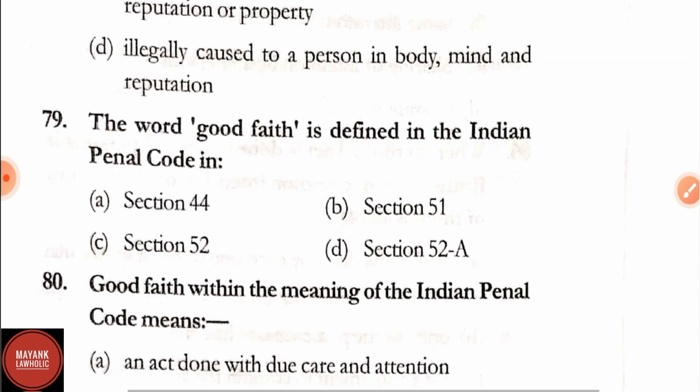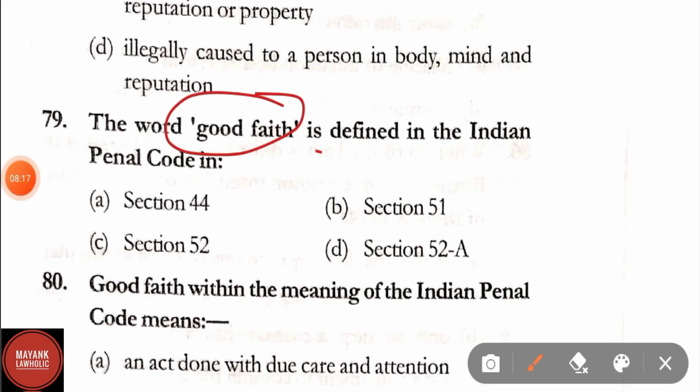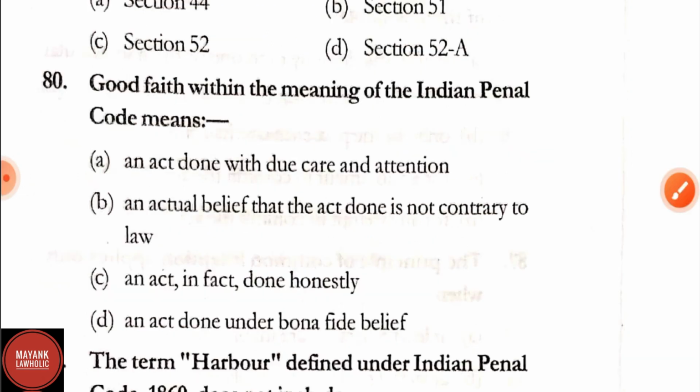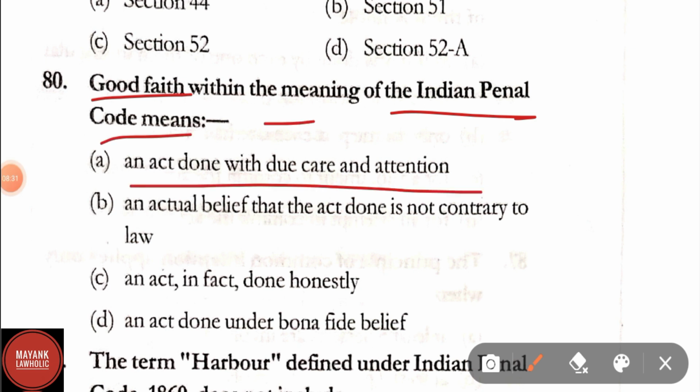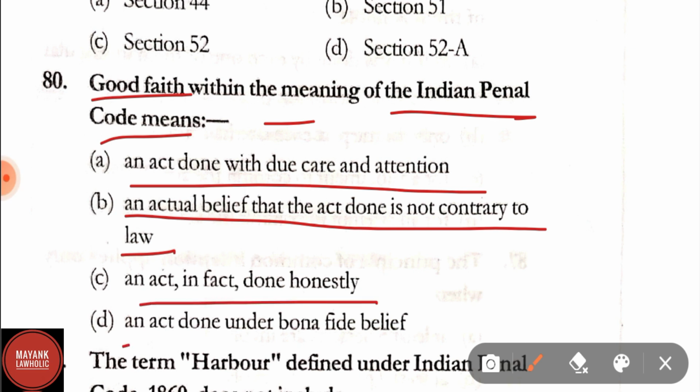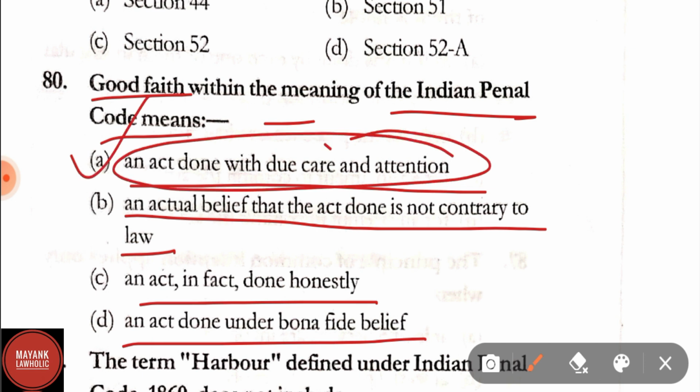Question number 79. The word good faith is defined in IPC in? Correct answer is section 52. Question number 80. Good faith within the meaning of IPC means an act done with due care and attention, an actual belief that the act is not contrary to law, an act in fact done honestly, an act done under bona fide belief. Here the correct answer is option A, that is an act done with due care and attention.